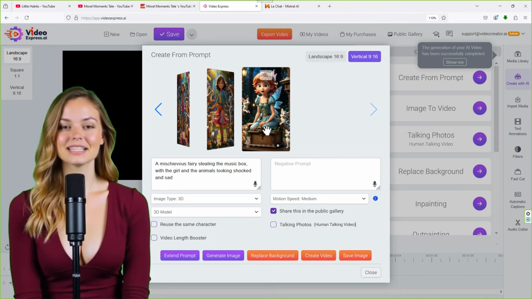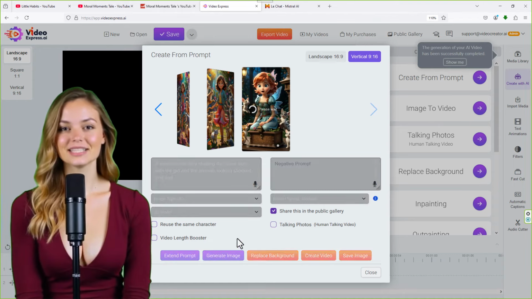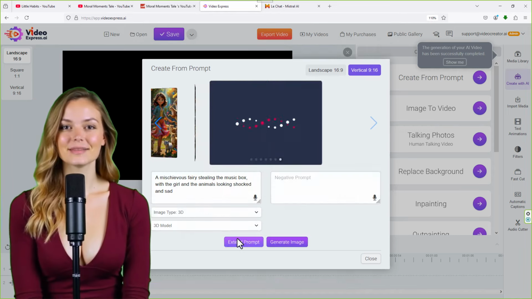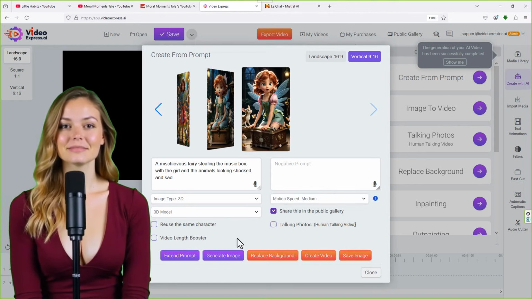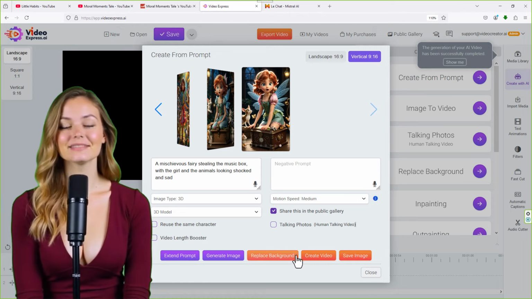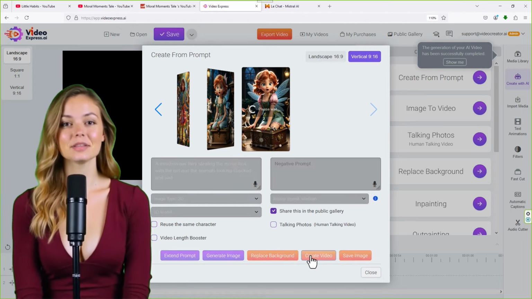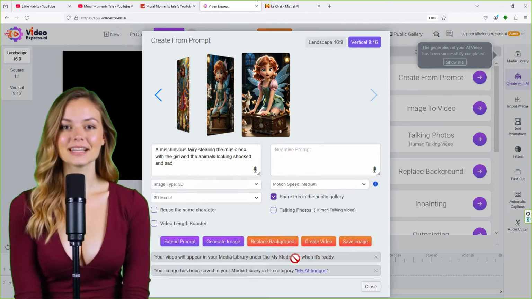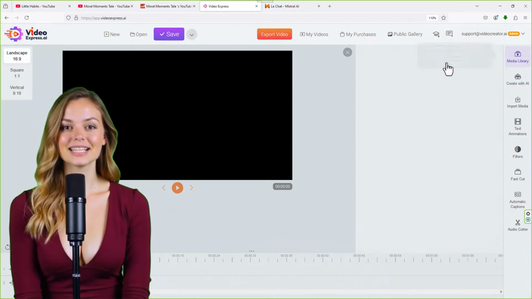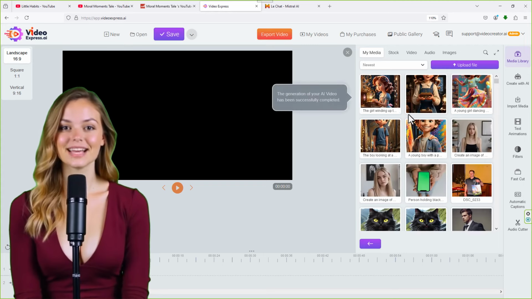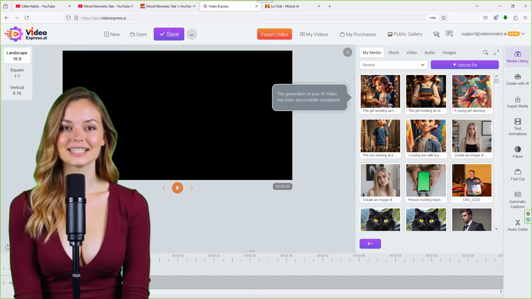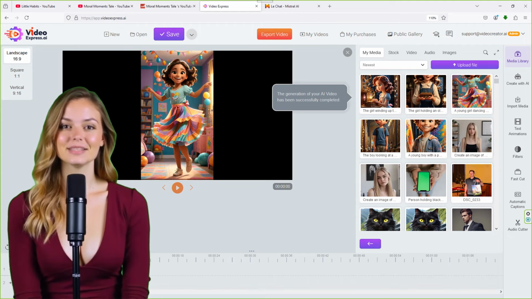Let's say I don't like this one, for example, right? I can regenerate it without having to worry about hitting any limits, no credits, and that is why I love this. This is nice. Now, you see? You just have to create the video. In the meantime, what it did, guys, this is very beautiful. This is very powerful. It generated all these videos for you, right?